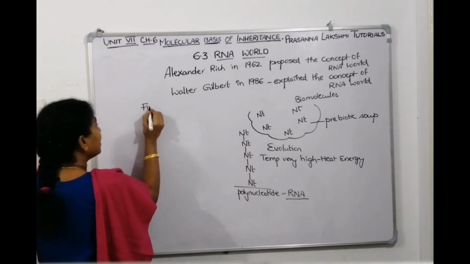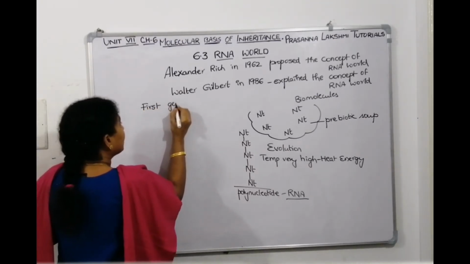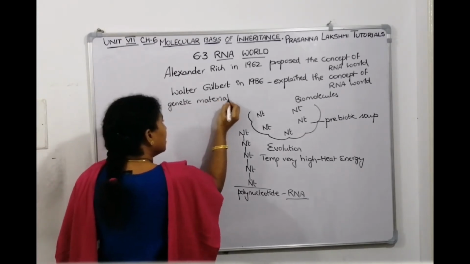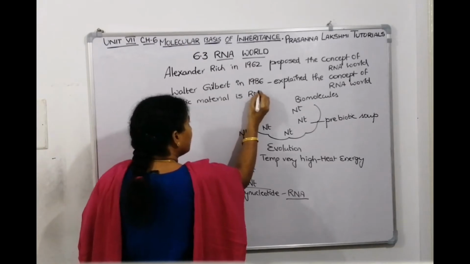What is the first genetic material? They tell that the first genetic material is RNA only.